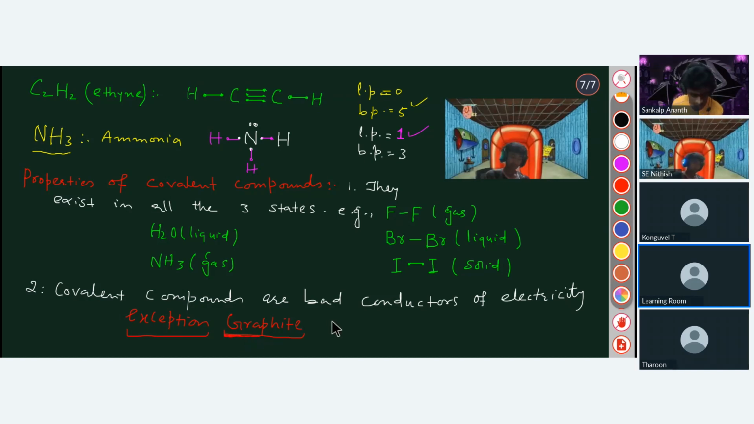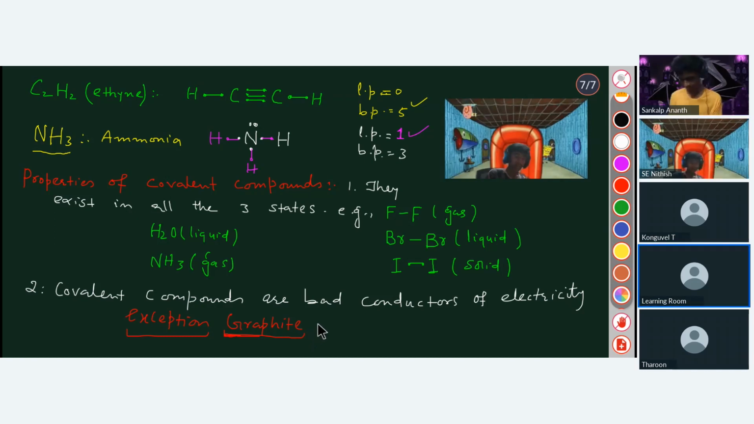Graphite actually contains free electrons, so that's why it can easily conduct electricity. But all other covalent compounds do not. Can you tell me the chemical form of graphite? It's carbon. Graphite is one of the allotropic forms of carbon.